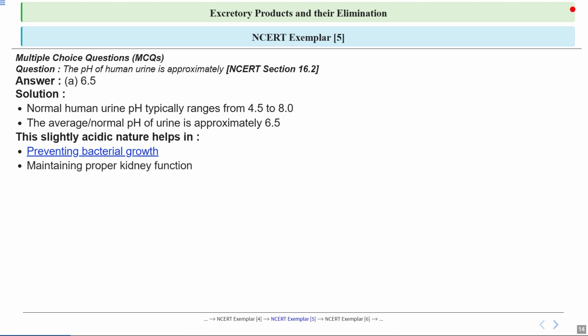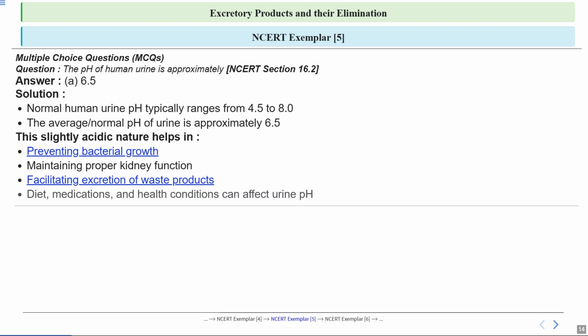So it prevents UTI. Okay. Now, additionally, maintaining a slightly acidic pH is essential for proper kidney function. The kidneys here rely on this balance to efficiently filter and excrete waste products from the body. Another benefit of this acidity is that it facilitates the excretion of waste products, and this process is vital for removing toxins and maintaining overall health.